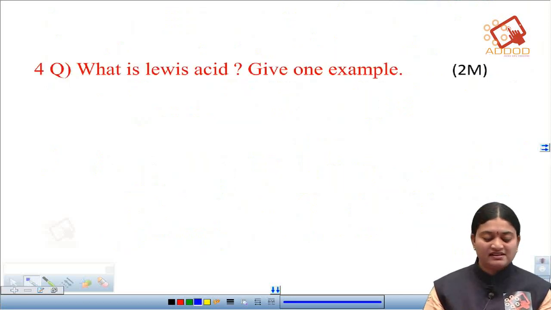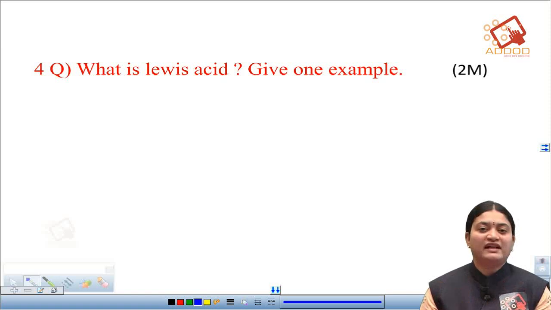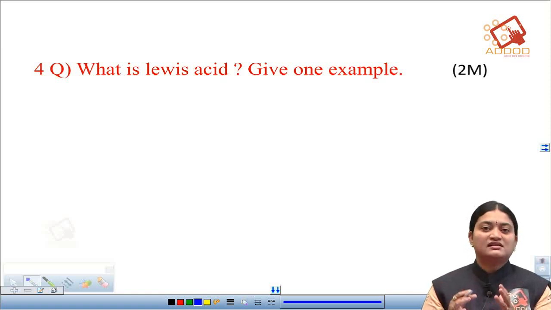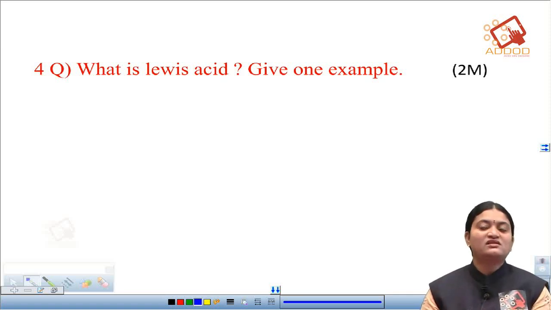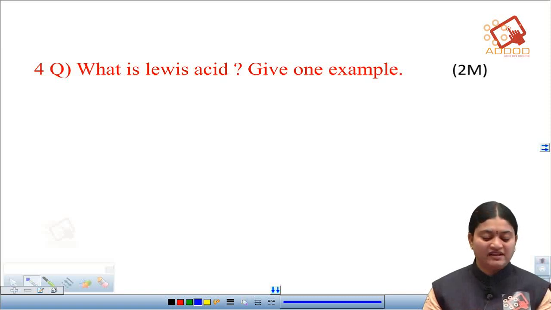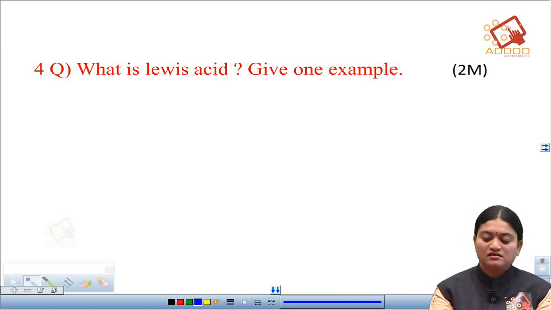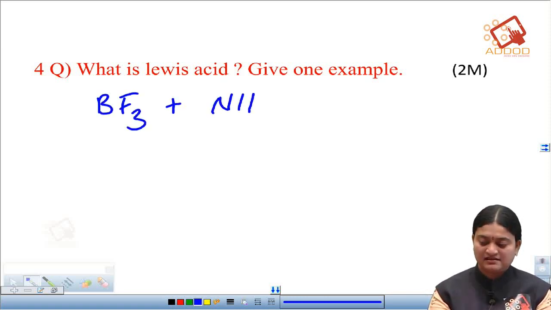Now coming to the next question: what is Lewis acid? Give one example. Lewis acid is nothing but which can donate a pair of electrons. The substance or a molecule which can donate a pair of electrons, we call it a Lewis acid. For example, we are having boron trifluoride plus ammonia.